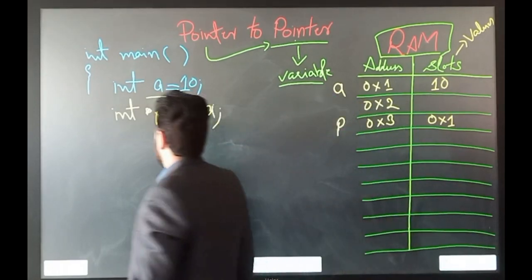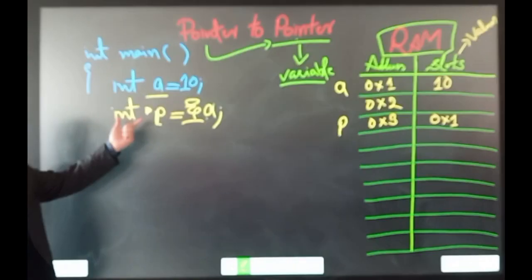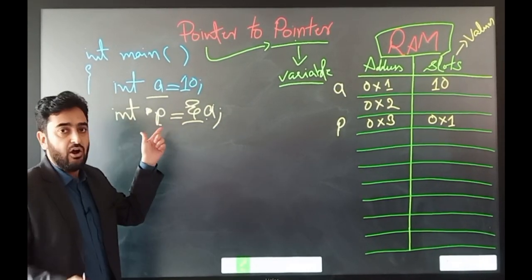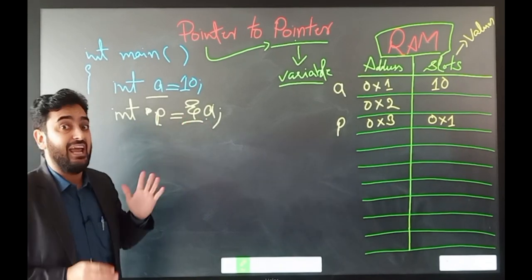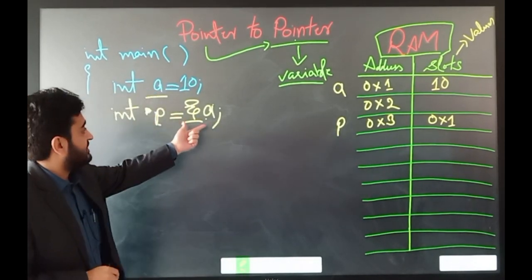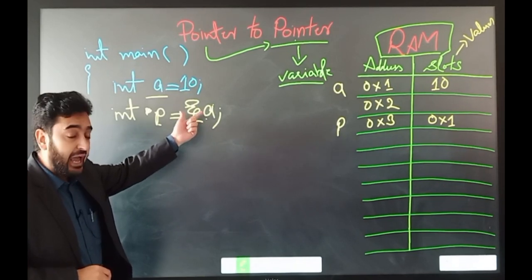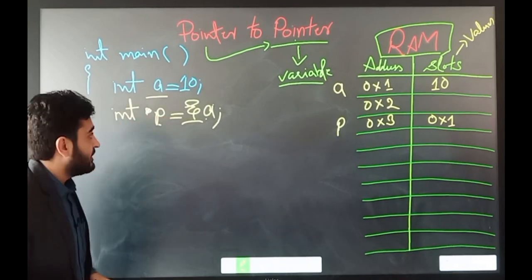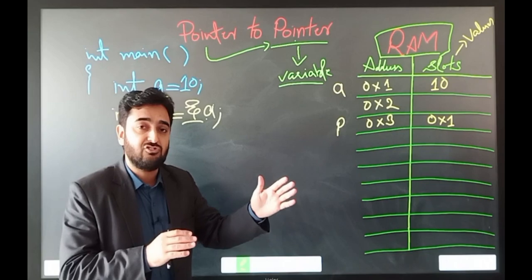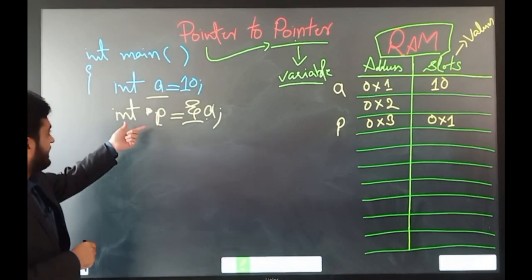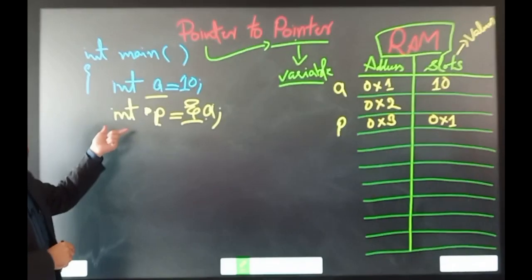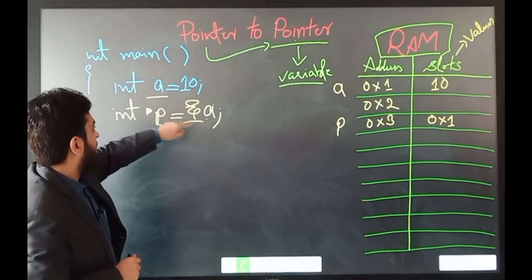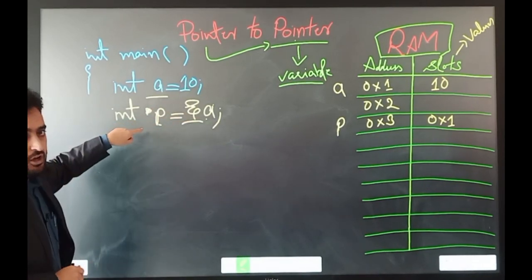Another point to remember is that because p is a pointer and its type is integer, we are allowed to save only the addresses of integer variables. We cannot save the address of a string or character or any other data type into p, but we can assign only an integer. If you want to save the address of a string variable, for example, then you need to declare the pointer as a string type. So this is the concept: how can we assign the address of a simple variable into the pointer?